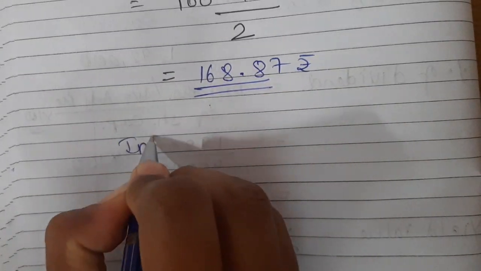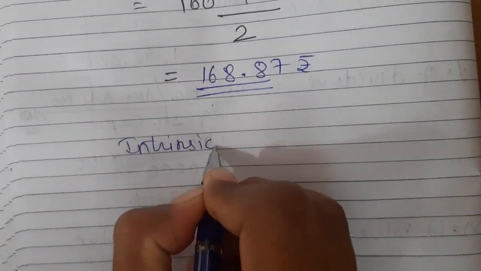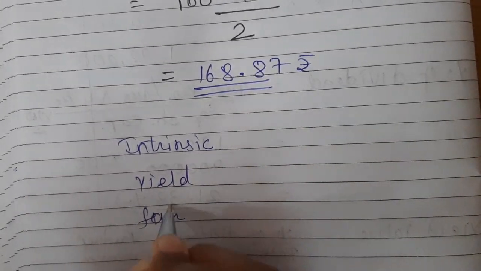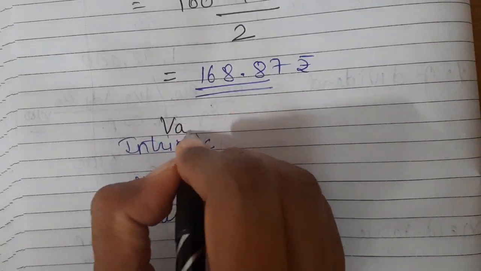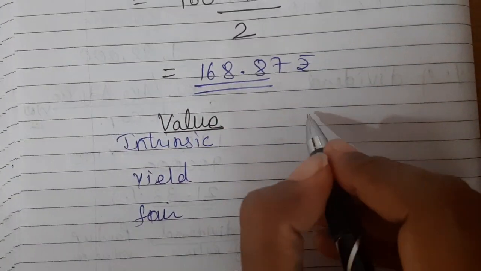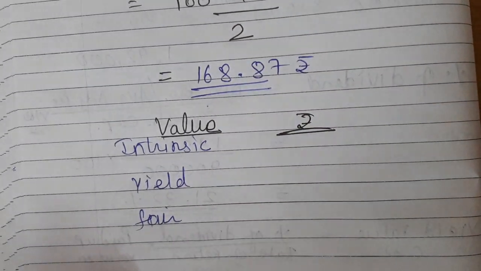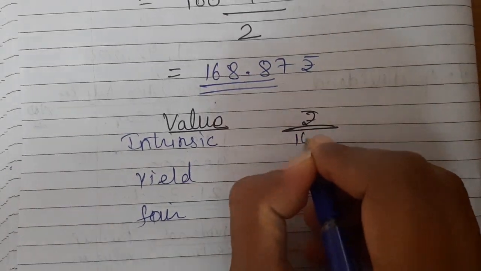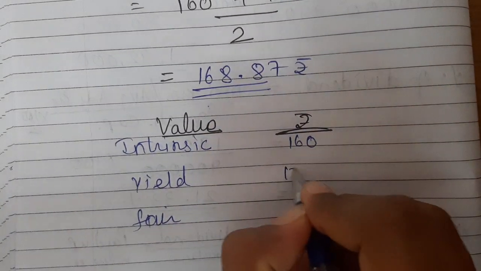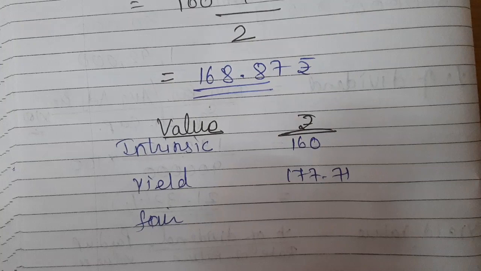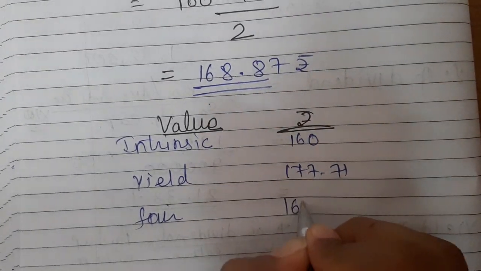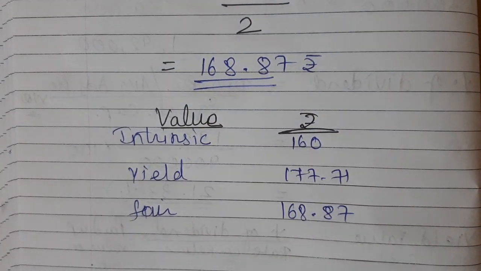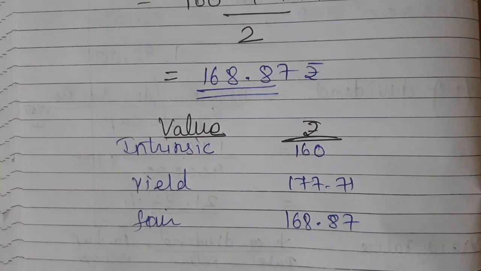You can also prepare a table like this: intrinsic, yield and fair, write value here and in rupees, value or method. So the answer of intrinsic value is 160, answer of yield value is 177.71 and answer of fair value is 168.87. Alright, so this is your whole example.